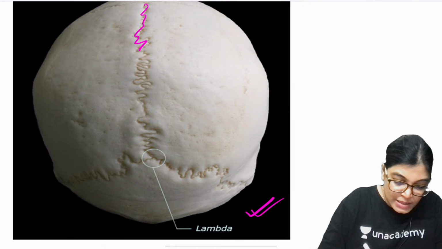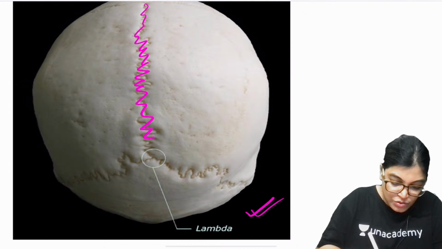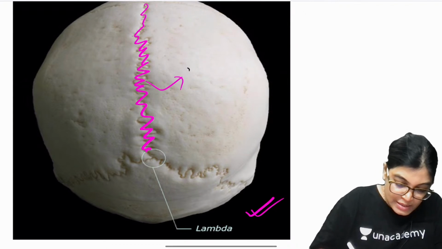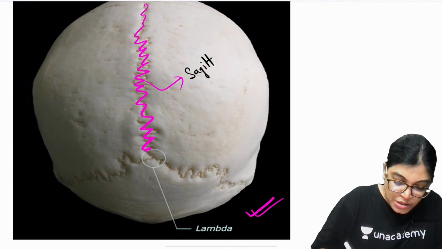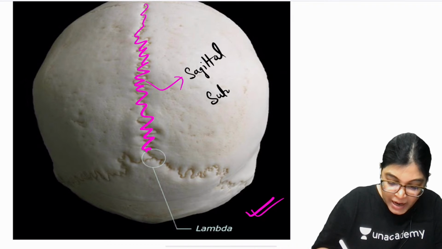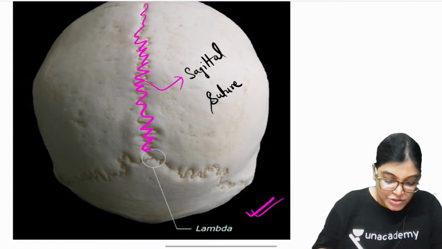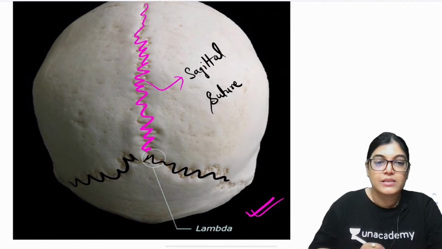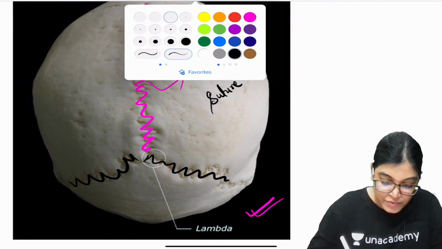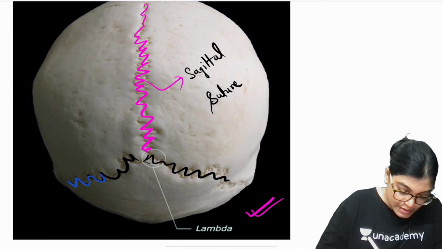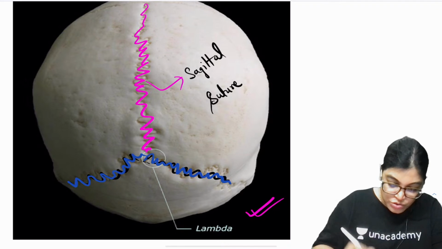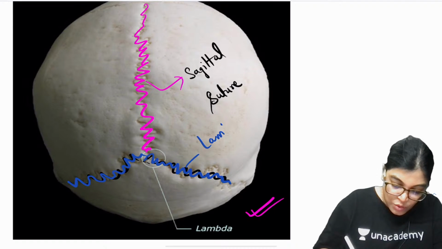Okay, what is this suture? This is the sagittal suture. So my dear aspirants, lambda is at the junction of the sagittal suture with the other suture which I am targeting. See here, this is the lambdoid suture.